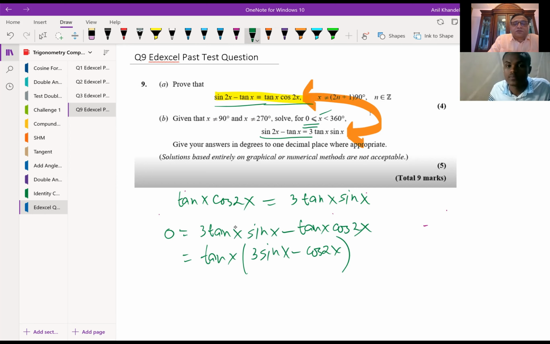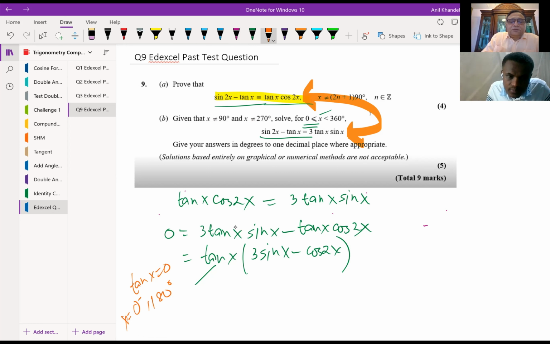So we have one solution for tan x equals 0. And clearly, 0 is one of our solutions, right? Tan x is 0, so x equals 0 degrees is one of our solutions, correct? The other solution being what? 180, correct? So tan x will be 0 and 180 degrees will give you two solutions.